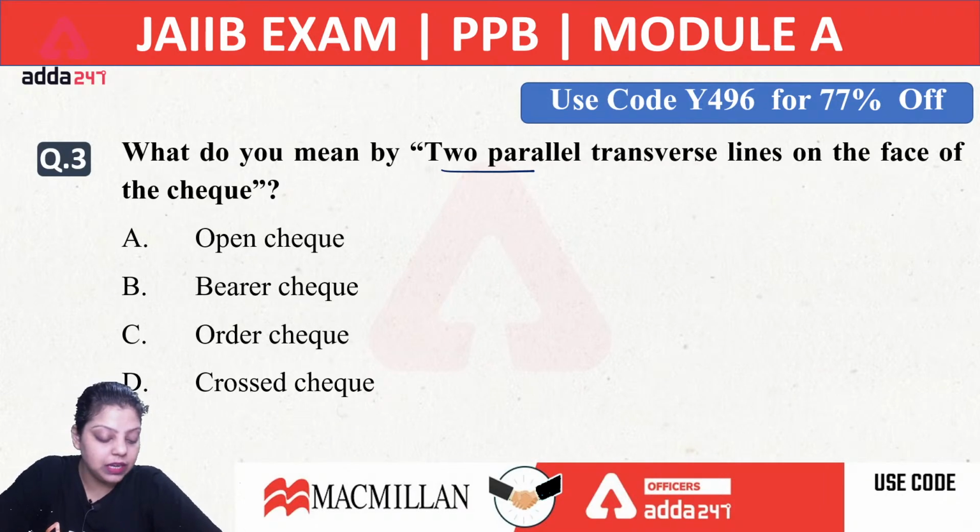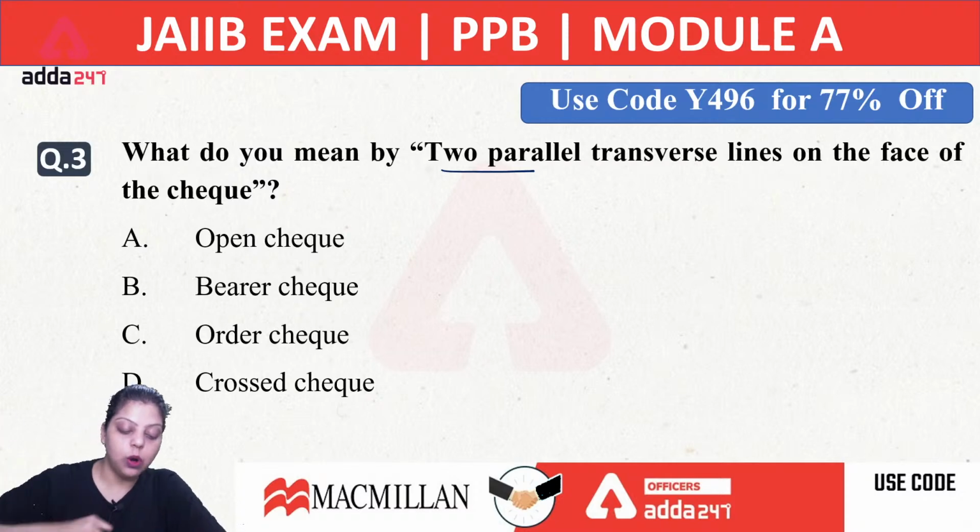Is it an open check? Is it a closed check? A cross check? Is it a bearer check or order check? So when we are talking about a bearer check or open check, the word bearer on the check will be ticked. And the bank will pay the payment of the check to the person who is representing the check in the bank. So the payment will be done to whoever takes the check to the bank.